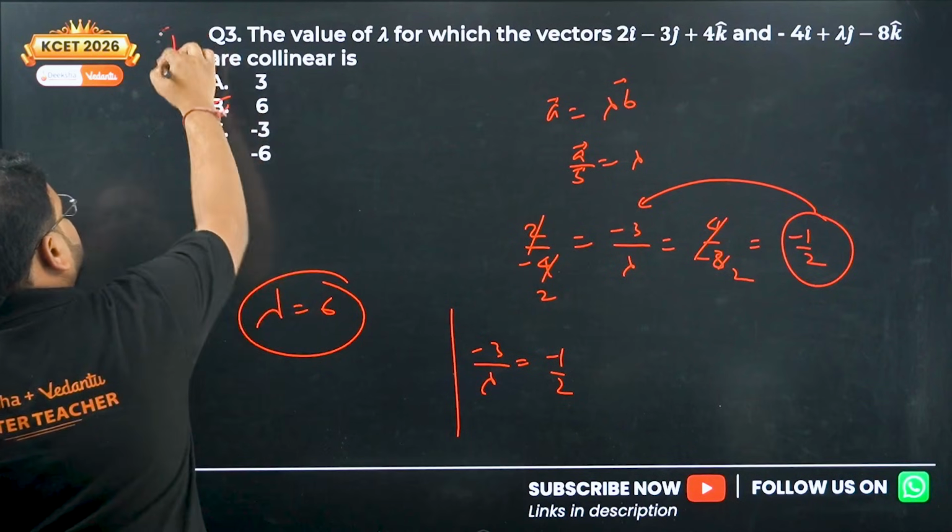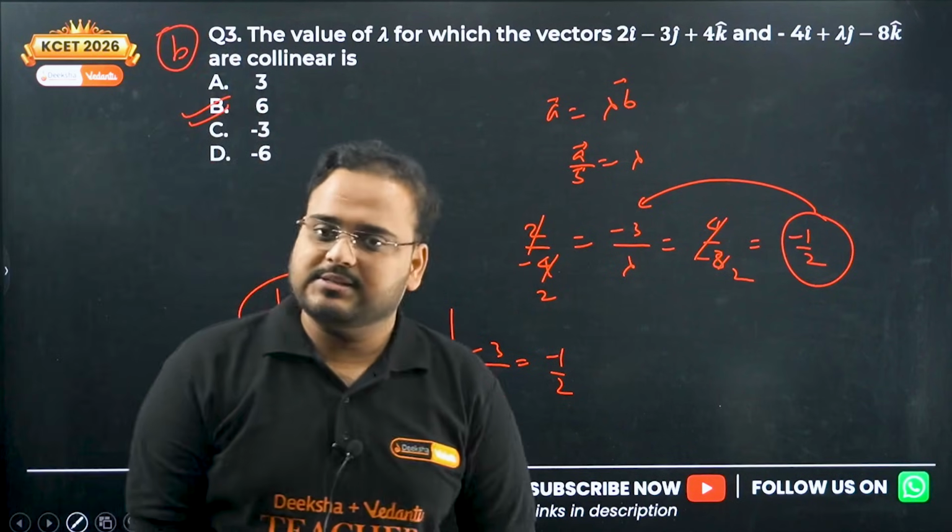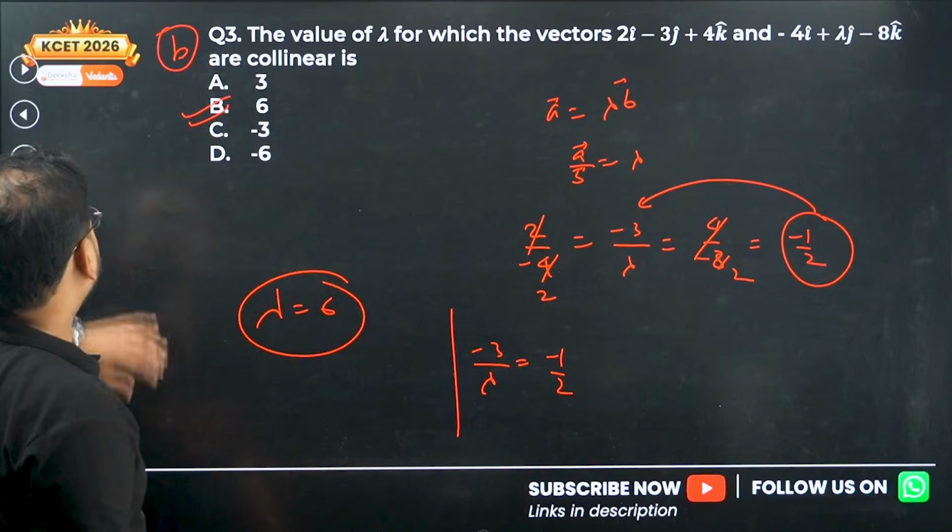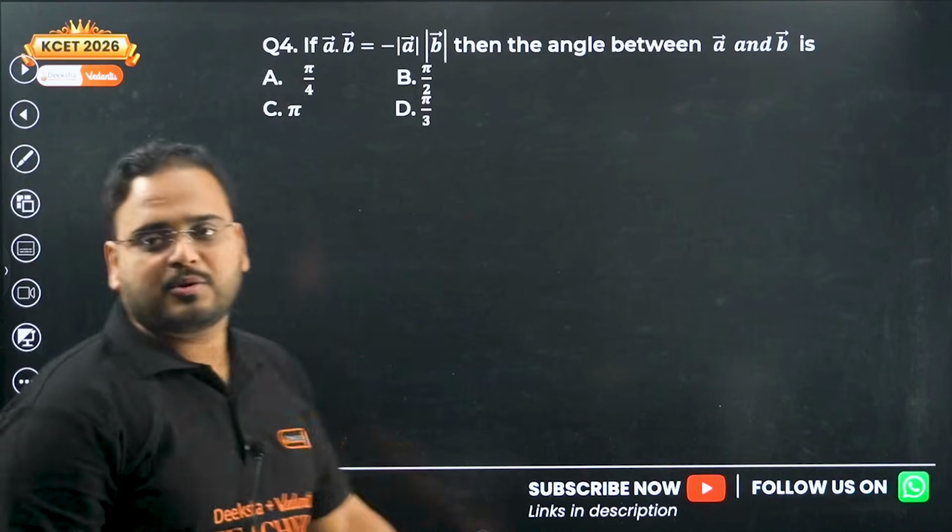Option B is the correct answer. 3B, 6 is the right choice. Okay. Next, question number 4.